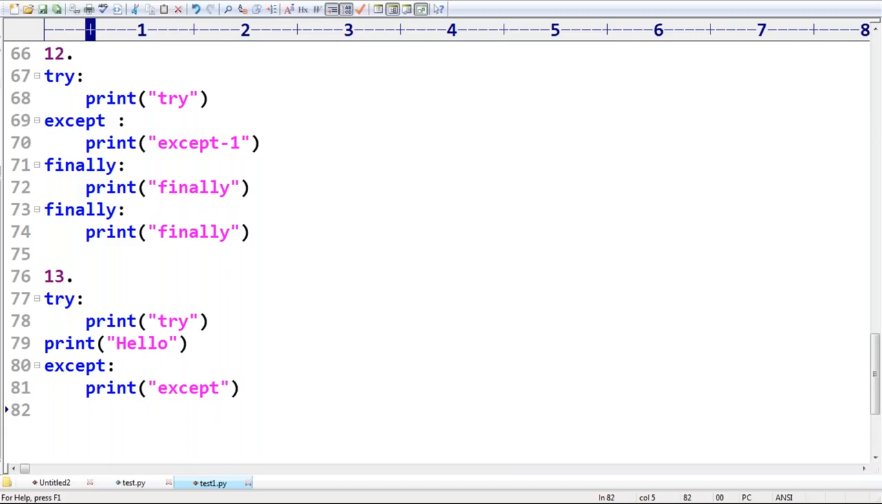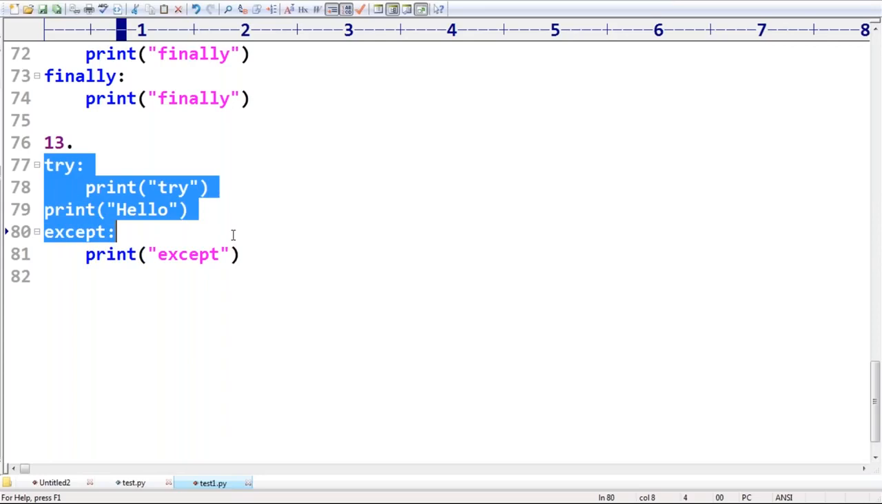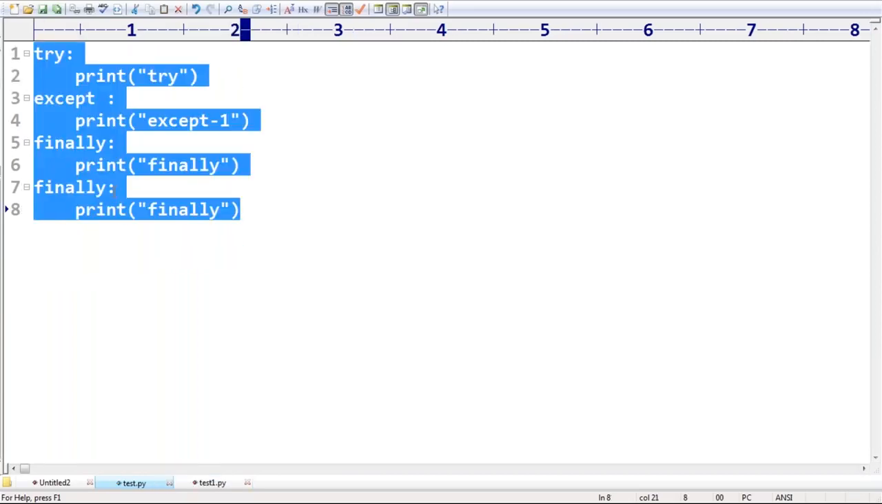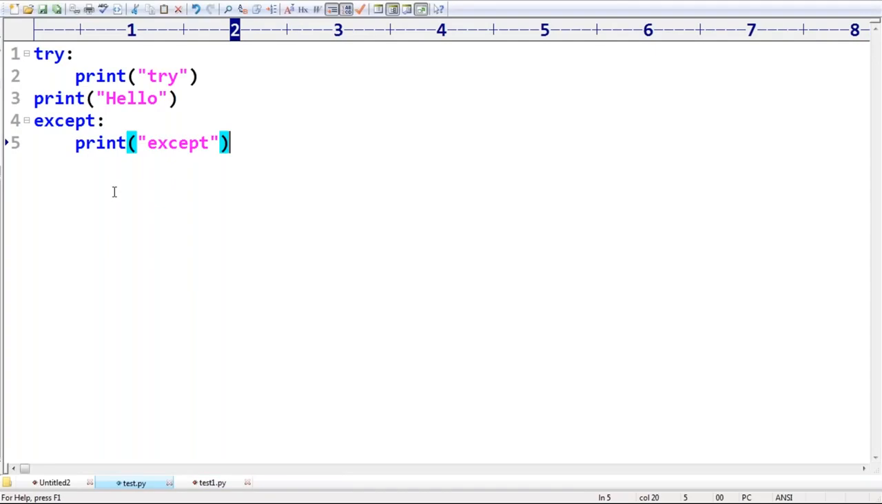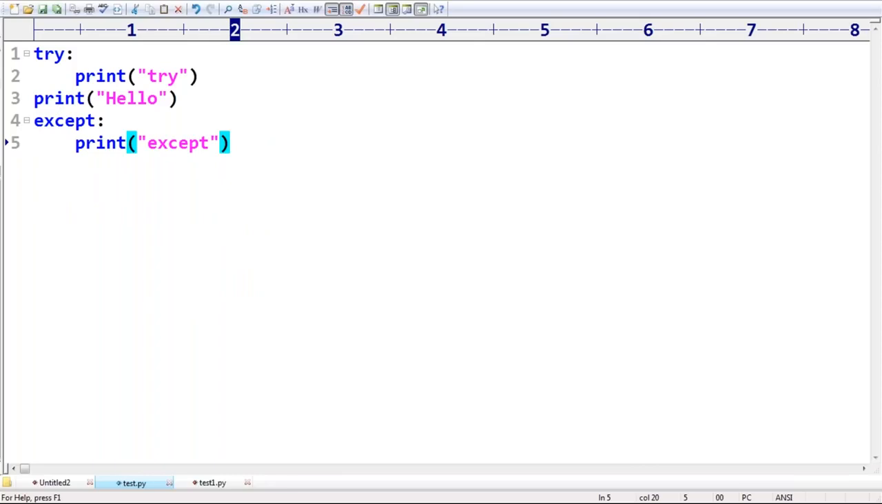Have you observed what I'm trying to do? Is it valid or invalid? Invalid. Remember that. What is the reason? Between try and except, in the middle, you are adding some statement. Because of this statement, try will become alone and except will become alone, separated by default. Then how can it be valid? Syntax error, right?